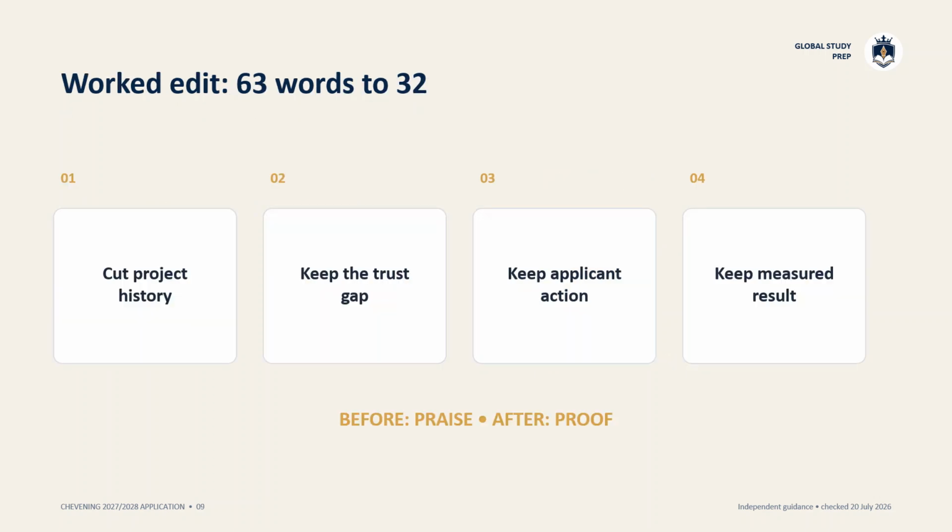Consider composite notes about a reporting partnership. A 63-word version spends most of its space praising teamwork and explaining the program. A 32-word evidence version identifies clinic distrust, the applicant's redesign and feedback loop, partner testing, and sustained reporting. The shorter note is stronger because it preserves cause and result. It is not a finished sentence to copy. It only demonstrates what the editing decision should protect.